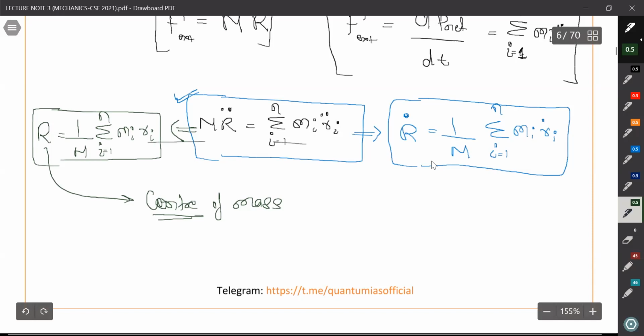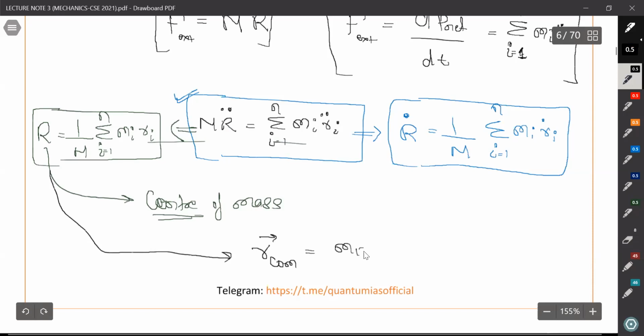This is also known as, if you elaborate this, you can write it in a familiar term: R center of mass is equal to M1 R1 plus M2 R2 plus M3 R3 and so on up to Mn Rn, upon M total.